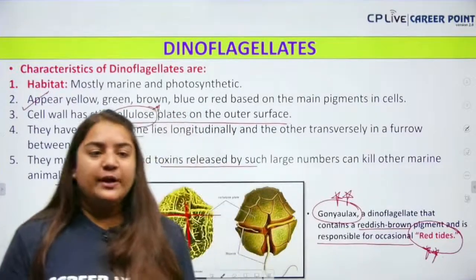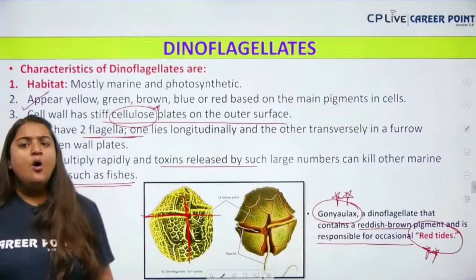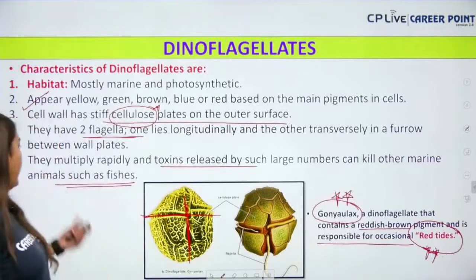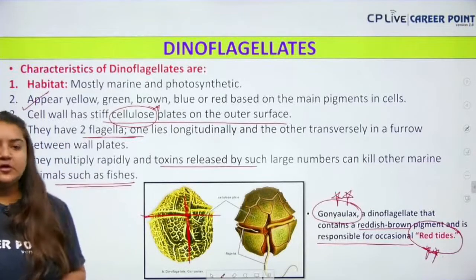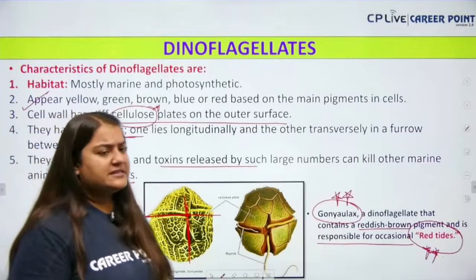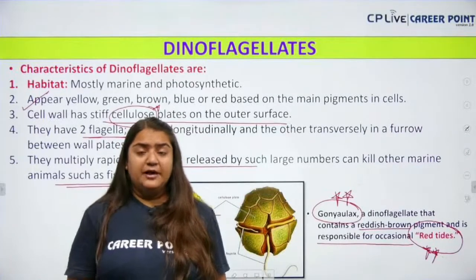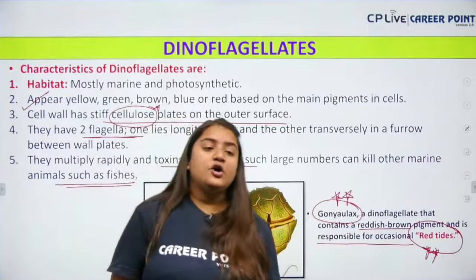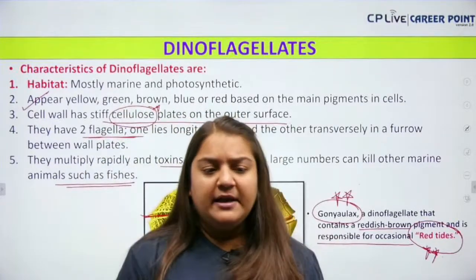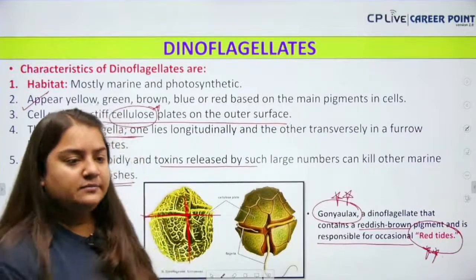So now what did we get from the dinoflagellate? The very important thing is that it has two flagella, one on the transverse groove, one on the longitudinal one. They multiply rapidly and release toxins which can be toxic for some fishes. Not only that, dinoflagellates are not always yellow-greenish in color, they can be red also, and the example of red color which produces the red tide is Gonyaulax. It has a reddish-brown pigment due to which it gives a red tide effect to the sea. Am I clear?